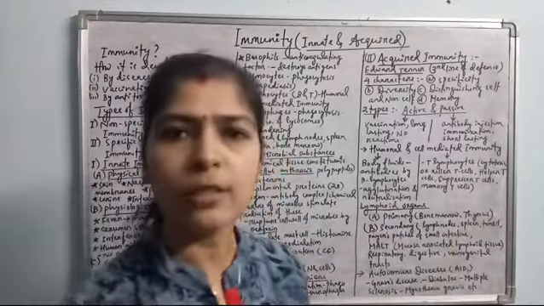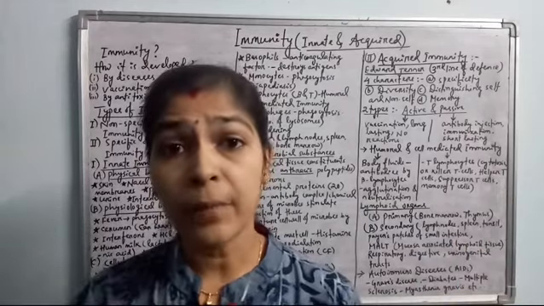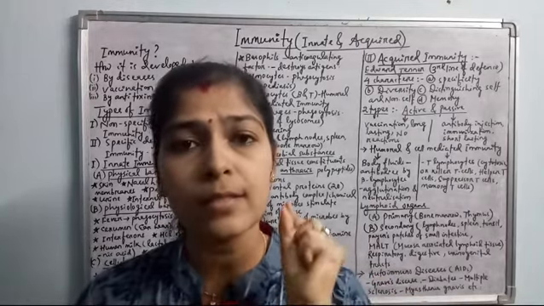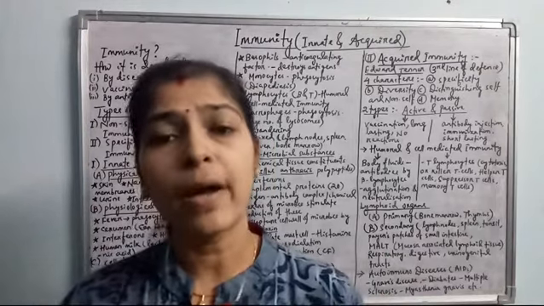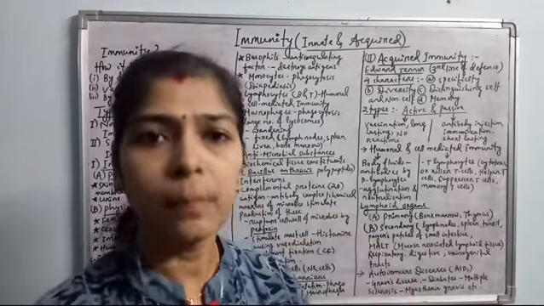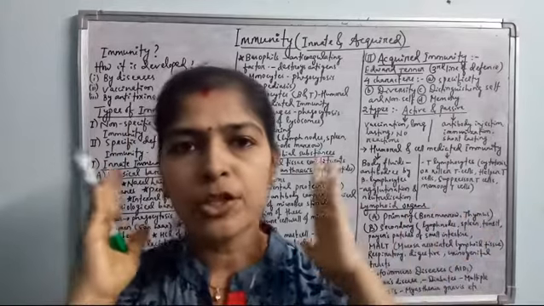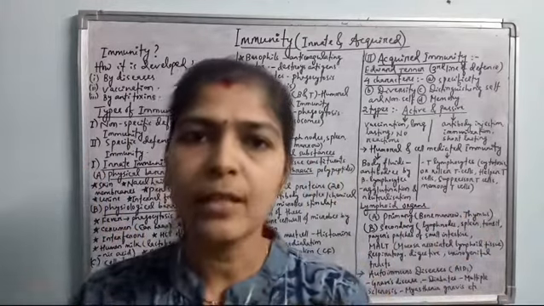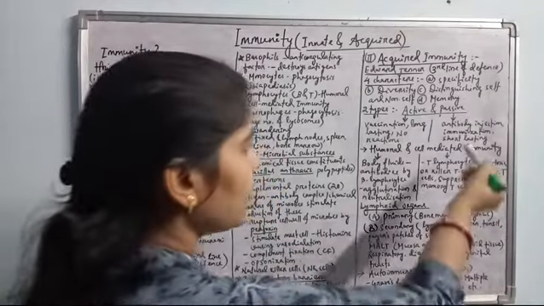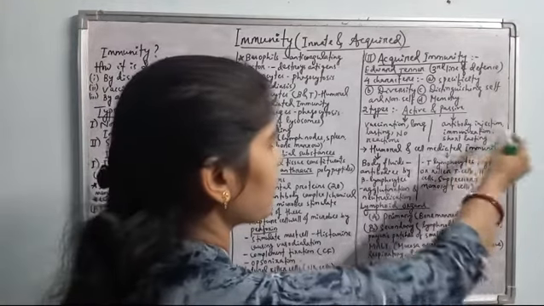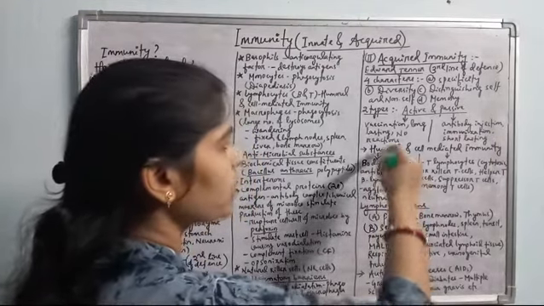Then suppressor T cells, the third one. The suppressor T cells are very active. These suppressor T cells suppress the whole immune system against the self cells, so it prevents autoimmune diseases. The diseases caused by our immune system are suppressed by the suppressor T cells. And the fourth one is the memory T cell. These T cells memorize the entry of a pathogen for the first time, and they can memorize it for a long time, and they are also ready for fighting against any of the infections. So T lymphocytes are of four different types, and they maintain the cell mediated immunity, whereas B lymphocytes, by producing antibodies, maintain the humoral or body fluid immunity.